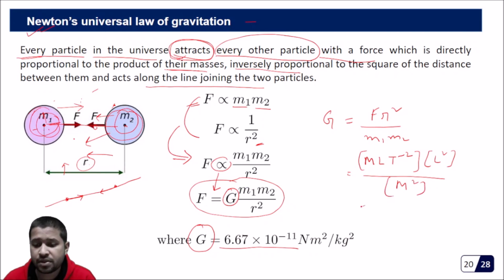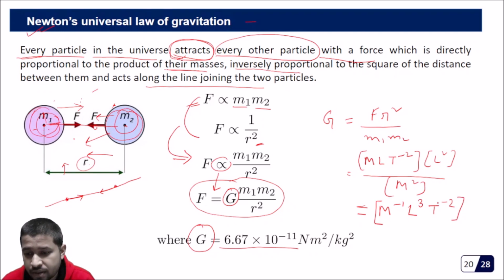So the dimension of this universal constant G is M to the power minus 1, L cubed, and T to the power minus 2. So this is the dimension of the universal gravitational constant.